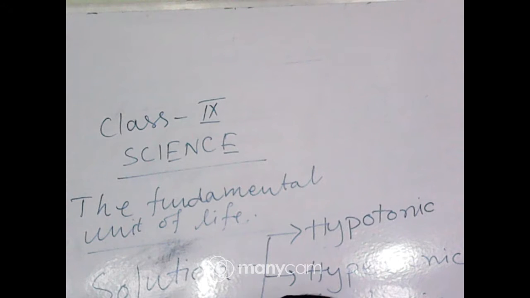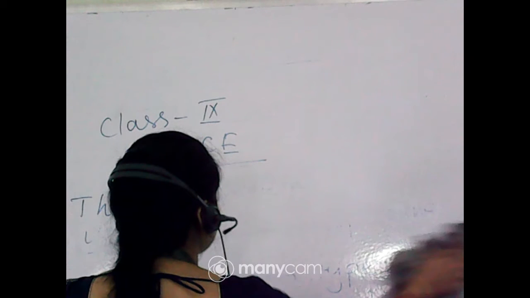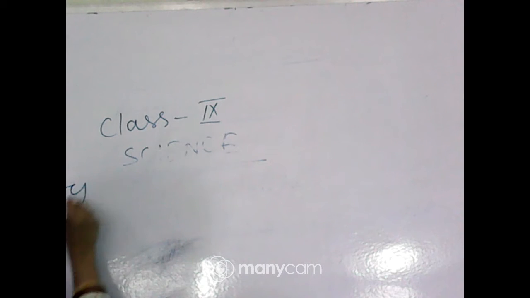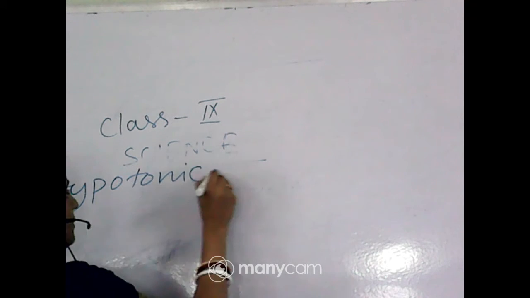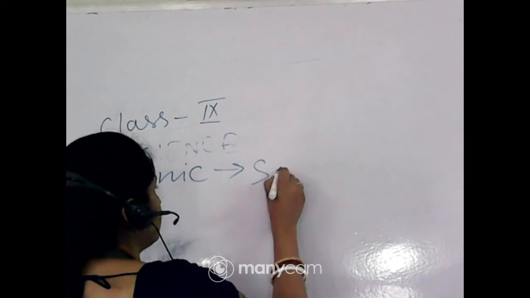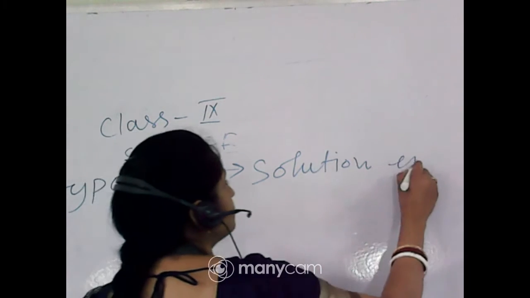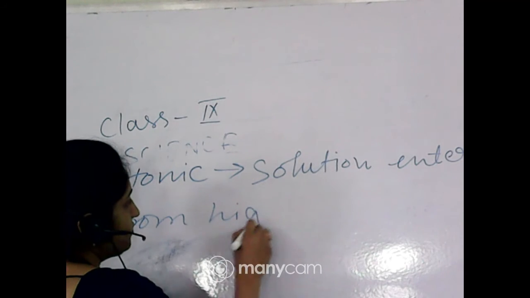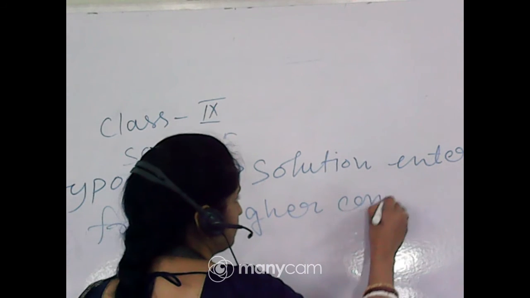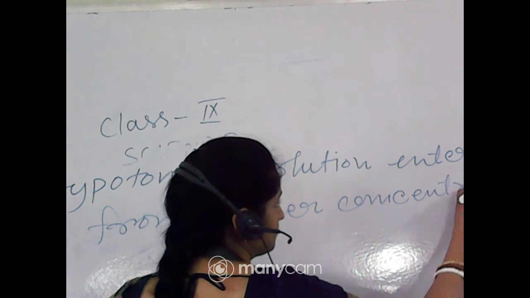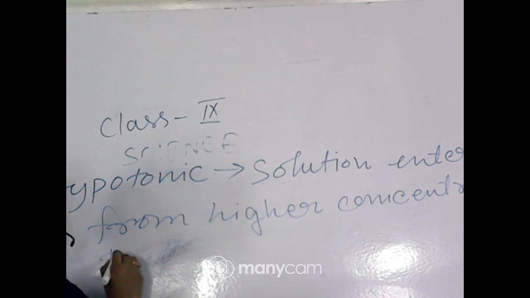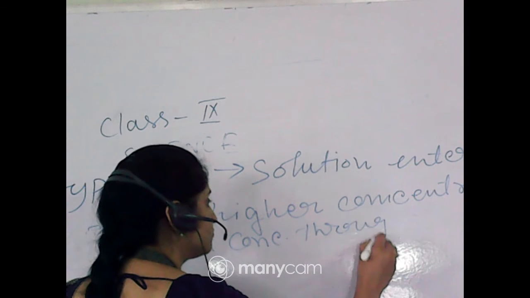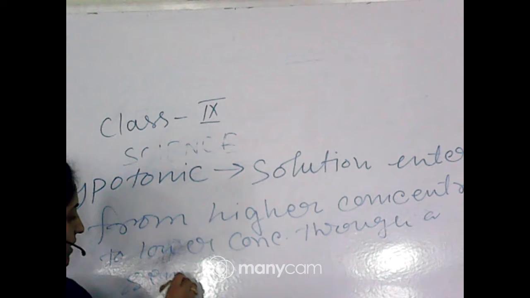And always remember that when you give the definition of the hypotonic, hypertonic and isotonic, when you write down about the hypotonic, that is, the solution enters from higher concentration to lower concentration through a semi-permeable membrane.